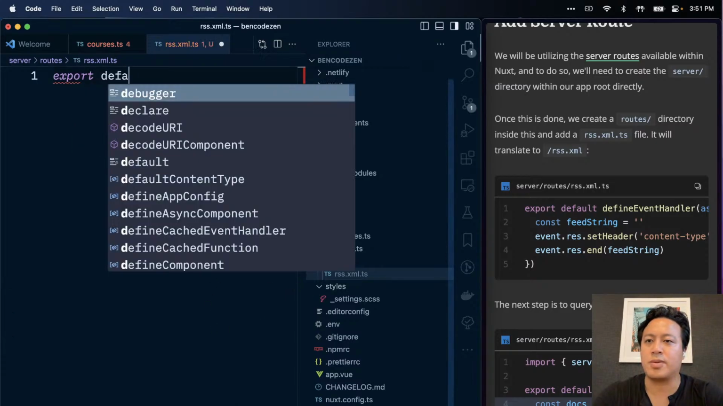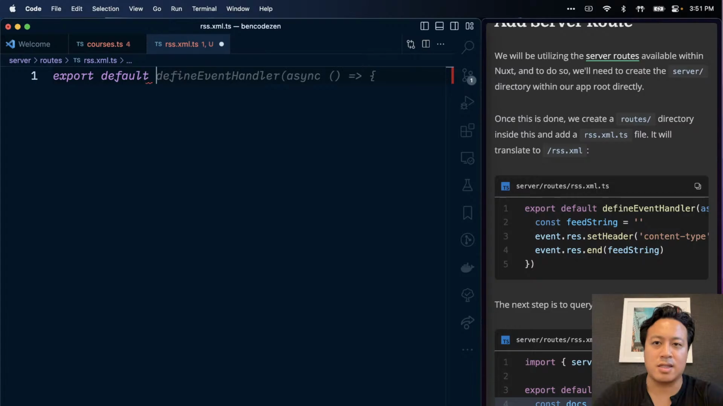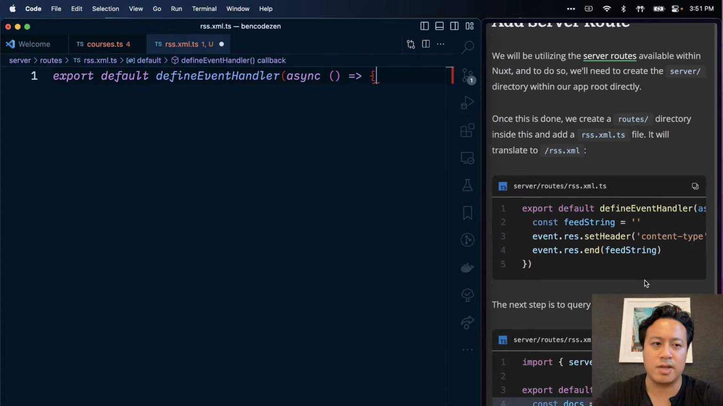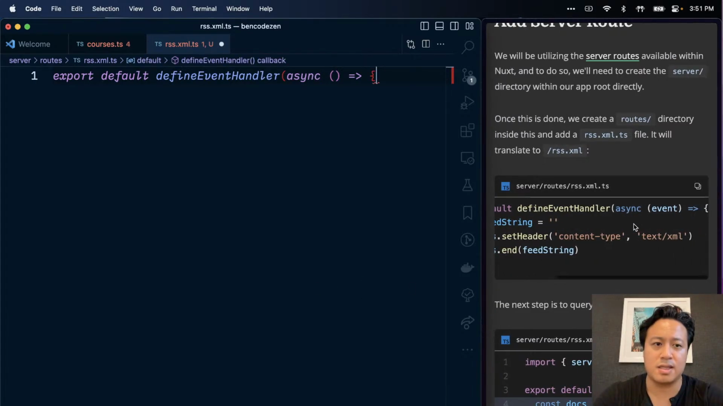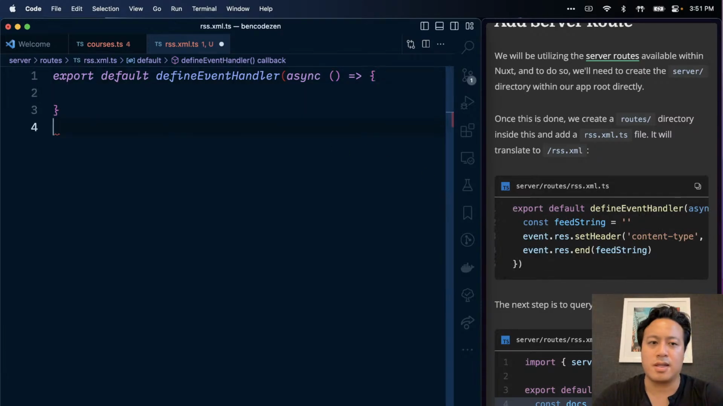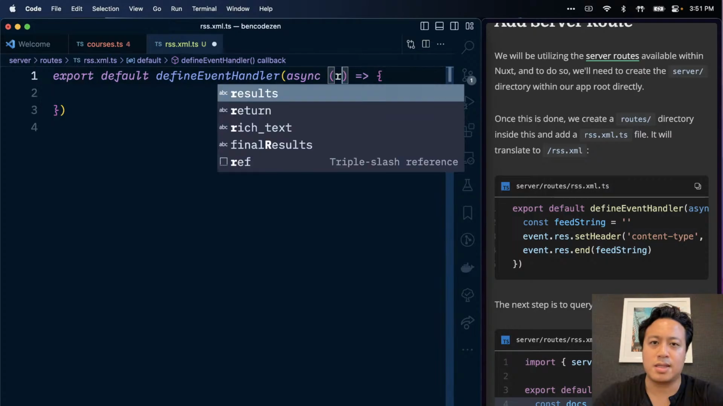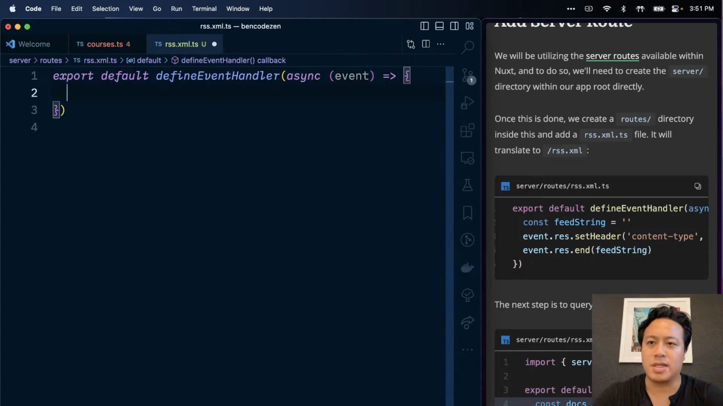And then we can export default. I can hide that actually now. Define event handler. This is great. Async, sure. Then we can go ahead and take the event. And then we can say event.response.end. And let's just say this is my string.